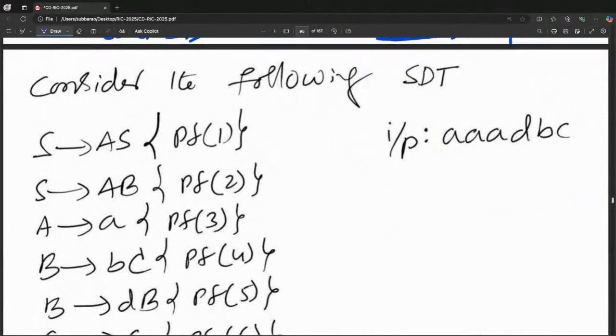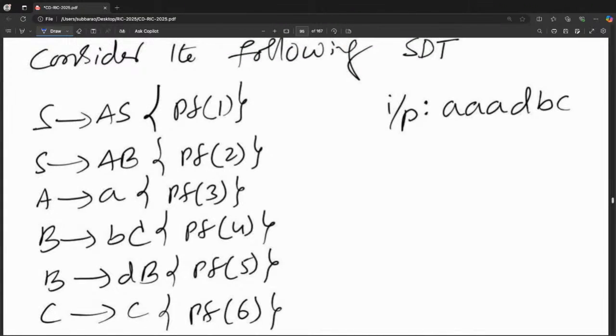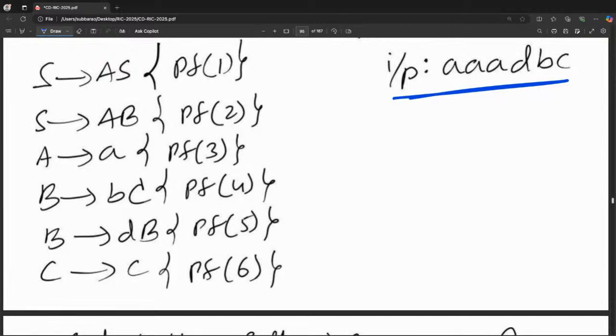Let's come to this. For this grammar, using this SDT for this input string, if you draw the tree, what is the output? You may say, sir, multiple trees are possible. If multiple trees are possible, it is not your problem; there may be multiple outputs possible. So just draw one tree from the given grammar for this input string. I am drawing one tree. I want triple A D B C. S goes to A S. Starting is this.